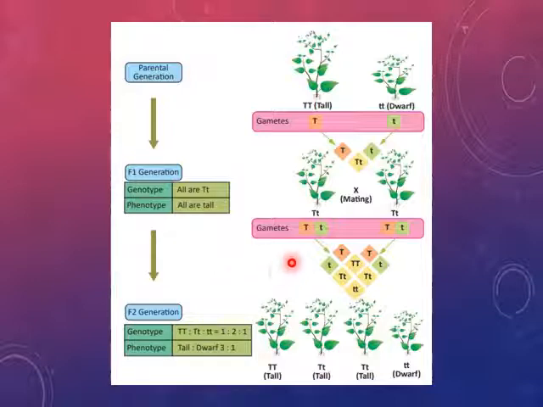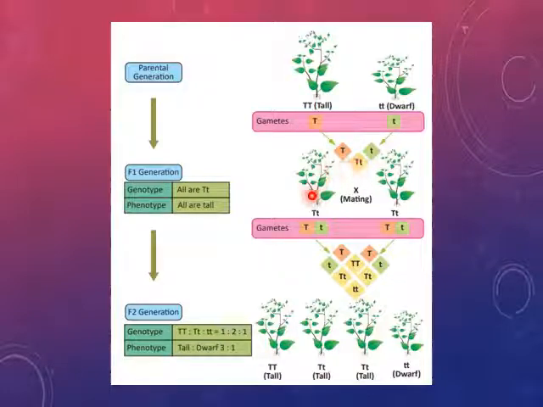When the characters or traits are separated, segregated during the gamete formation, and then they cross and fertilize randomly, they may come out with the possibility of the dwarf plant or the recessive character. So in the monohybrid cross, Mendel has explained two laws. One is the law of dominance, in which one character expresses itself while the other remains recessive.